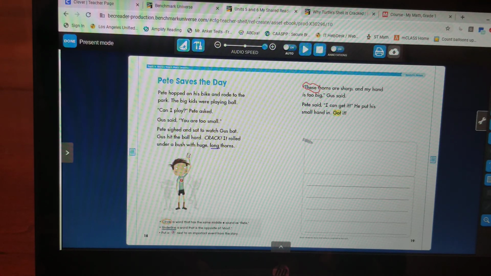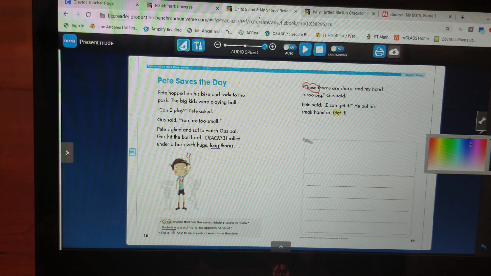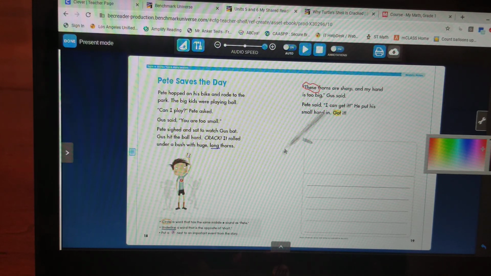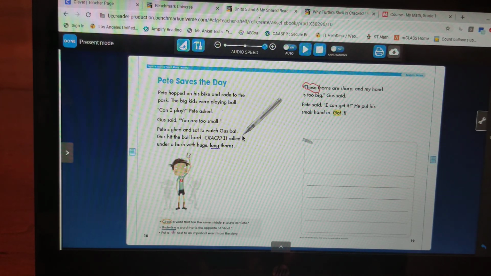I'm going to put a star here. I think I'm going to do 2 because that's an important event too.